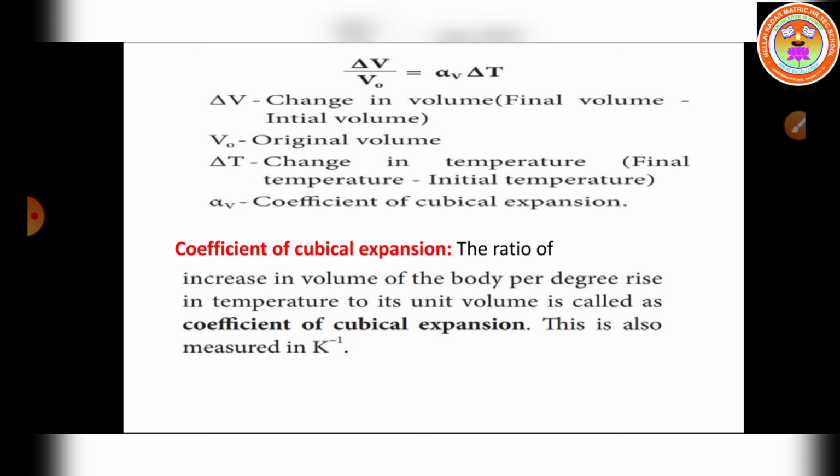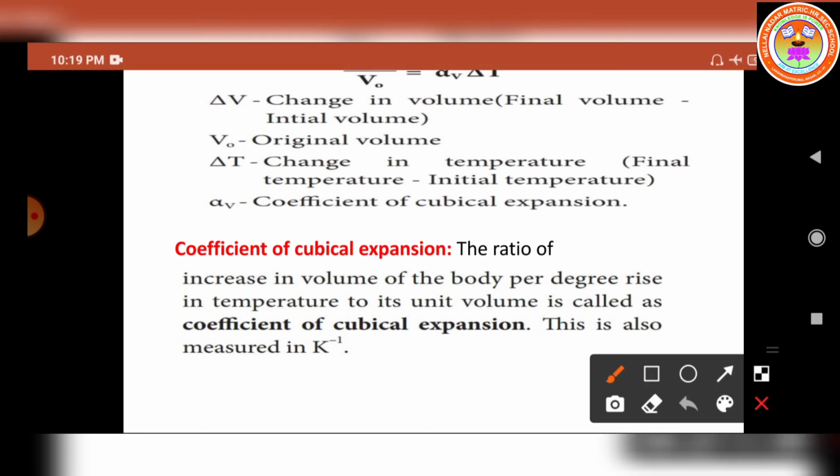What is alpha suffix V? Coefficient of cubical expansion. So now let us see what is the coefficient of cubical expansion. The ratio of increase in volume of the body per degree rise in temperature to its unit volume is called the coefficient of cubical expansion.